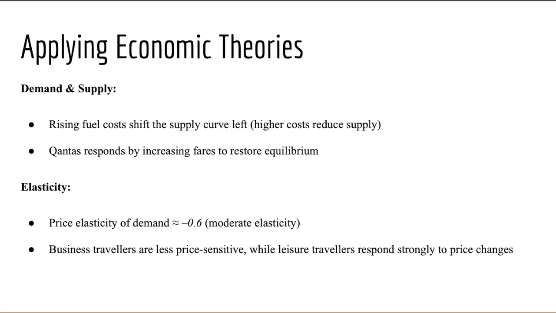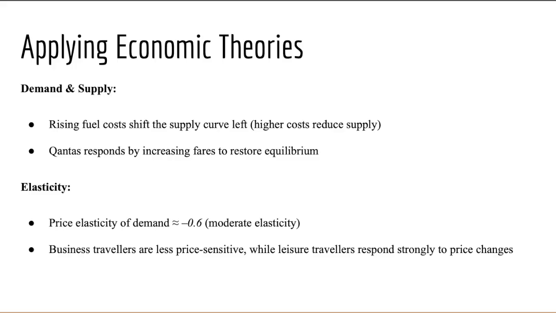Economic framework number 2, price elasticity of demand. The second framework is elasticity, which measures how sensitive demand is to changes in price. Using Excel's regression analysis, I estimated the price elasticity of demand for Qantas's domestic routes. The results showed a coefficient of negative 0.6, indicating that demand is relatively price inelastic, meaning passengers are not highly sensitive to fare increases. This makes sense because Qantas serves both business and essential travel segments, where customers often have fewer substitutes or value reliability and frequent flyer benefits over price.